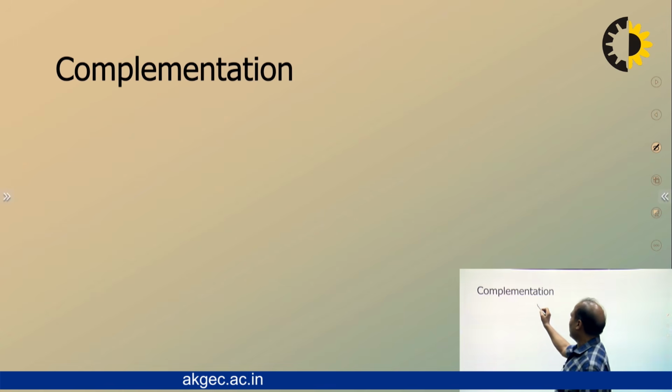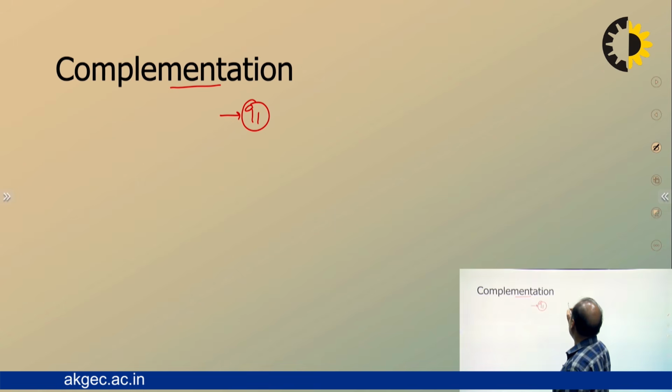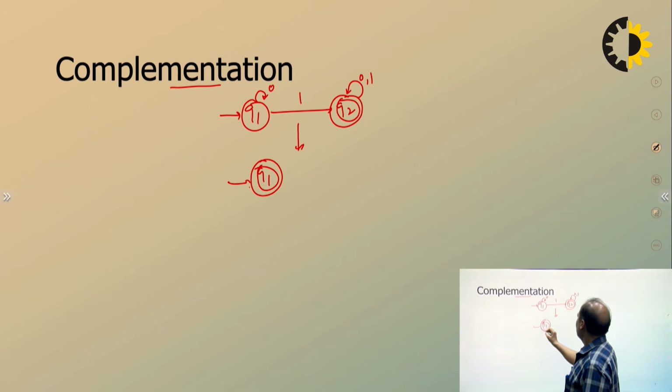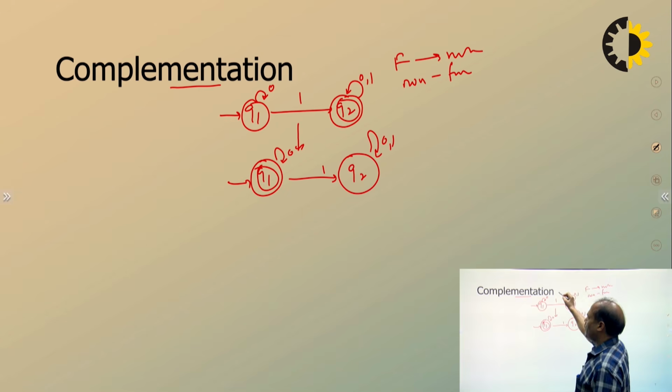Complementation is very easy. Suppose this is a DFA. Remember, complementation is possible only for a DFA. Let's say this is 0, this is 1, and this is 0 and 1. The complementation machine just makes final states non-final and non-final states final. So this non-final state, make it final, and this final state, make it non-final. Those are the only changes in the complementation machine.